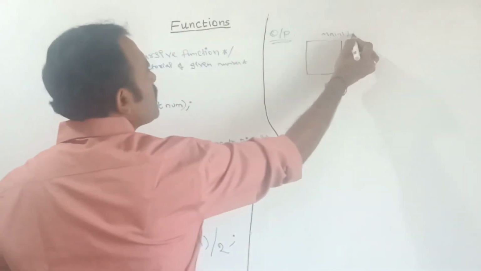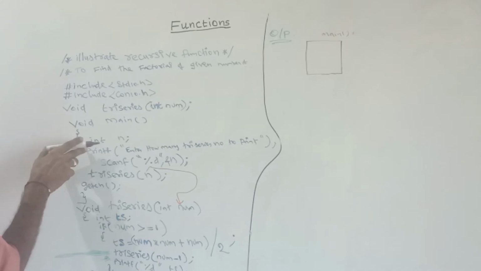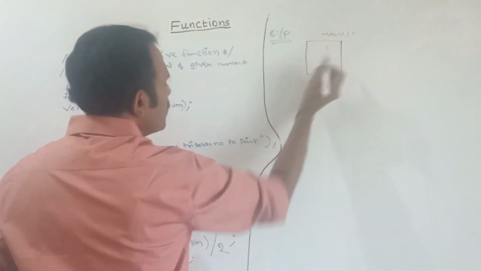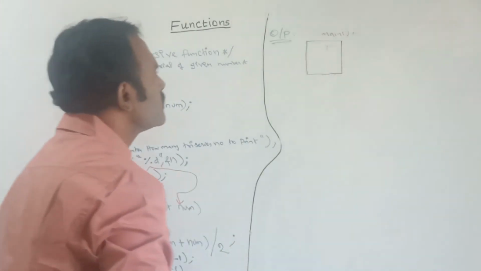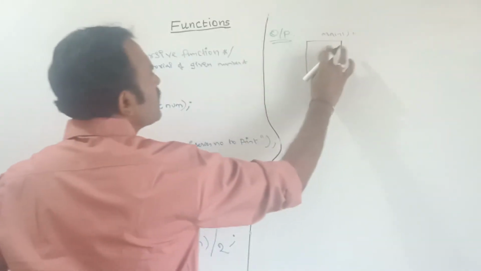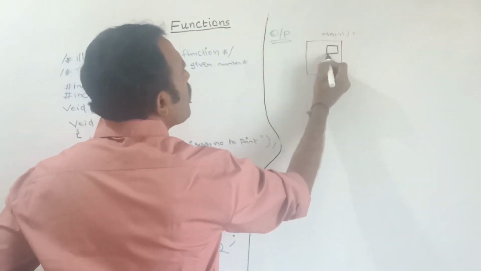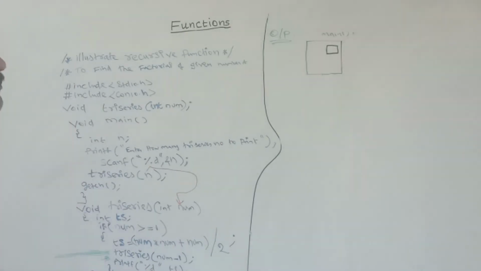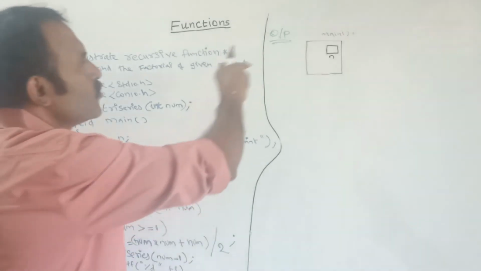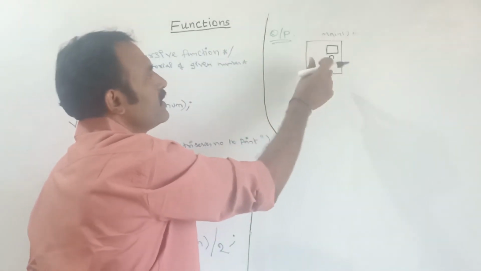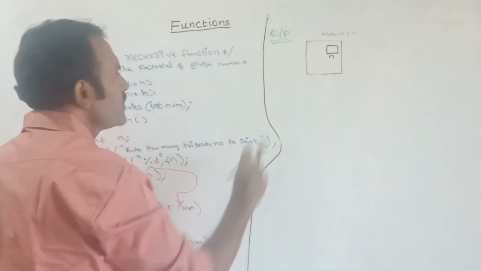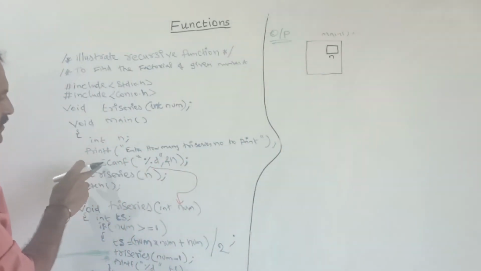Inside main I have declared a variable, integer n, variable n. So here the memory is allocated for n. Whatever value you store, it will be stored in this address. Each and every variable has an address and a variable name, that is the location. Here it will store the value which you have given.